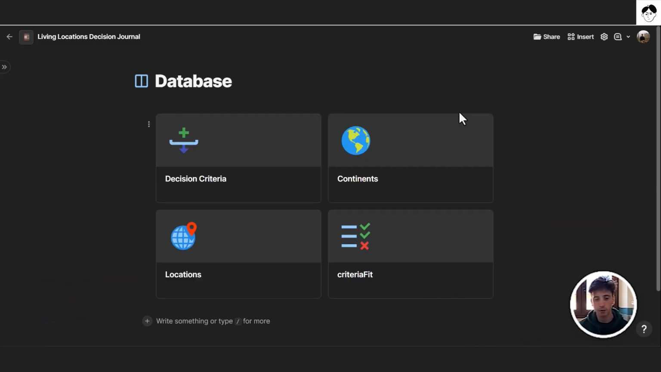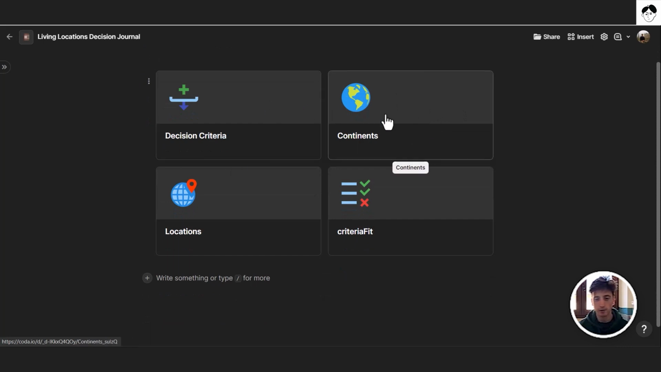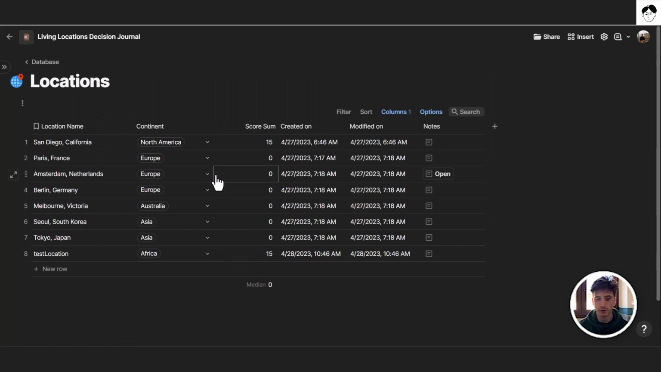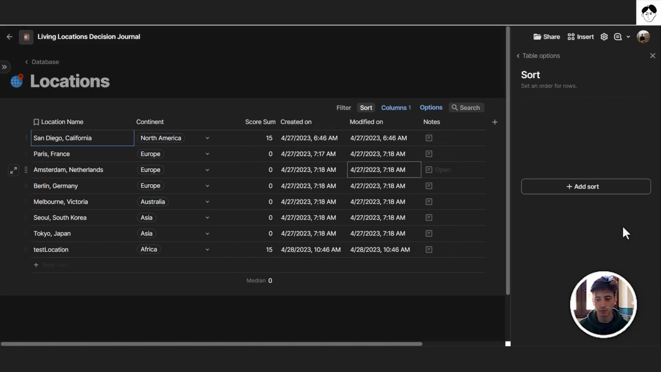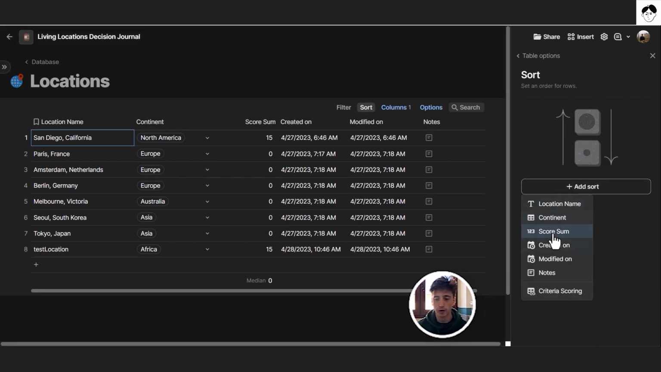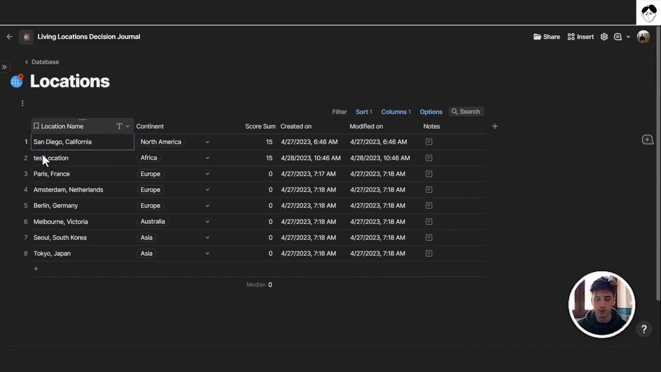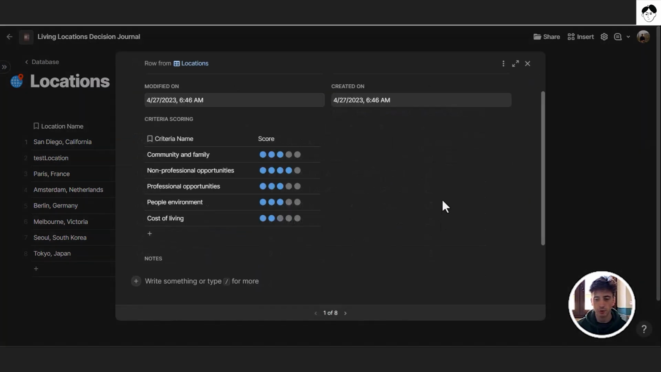And if we take a look at all the other tables in this doc, you can see we have continents, exactly like in Notion. That's a table with all the continents, and you can score them in a checkbox preferred. We have locations, that's where all your locations that you score over time are stored. And you can also sort them by score if you like. And you can see each location is a page as per usual.